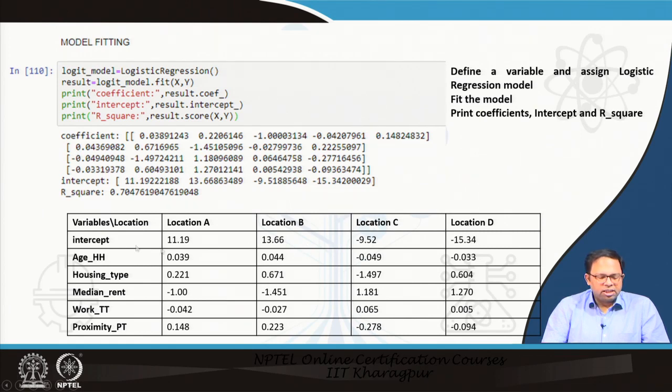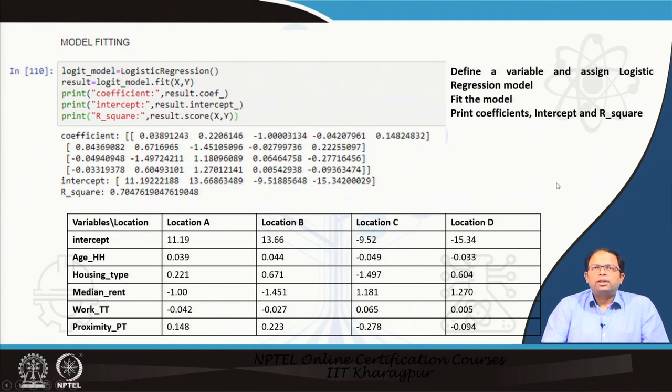The first is the intercept, and then age, housing type, median rent, walk travel time, and proximity. We can get the proximity values like 0.148, -0.42, and we can also interpret the signs and check whether they are consistent or not. For location A this is how it has come, and likewise for locations B, C, D and so on.